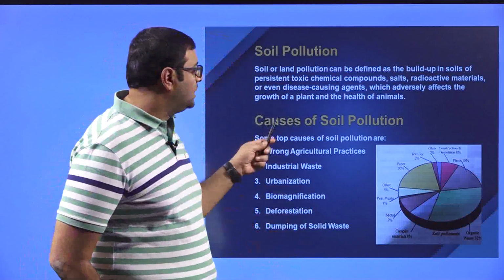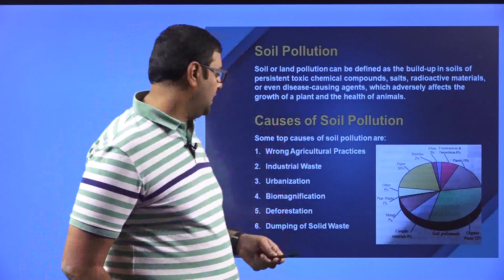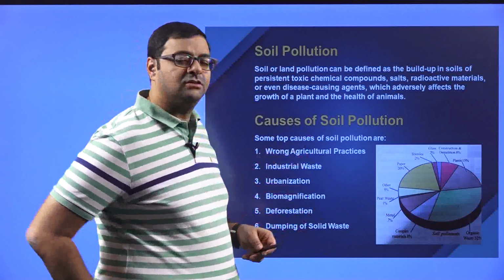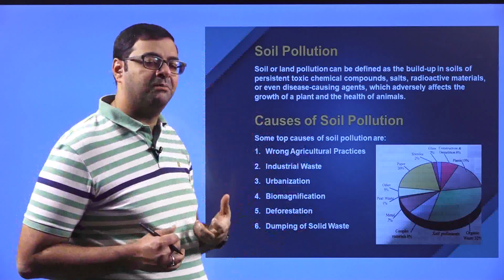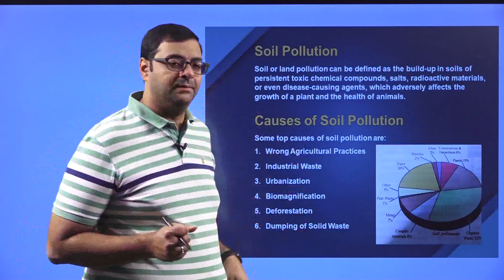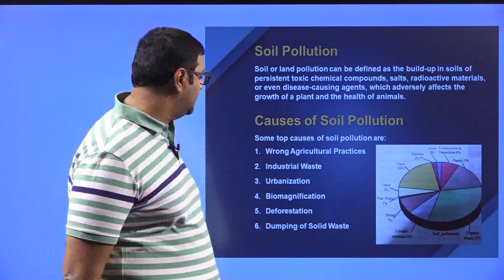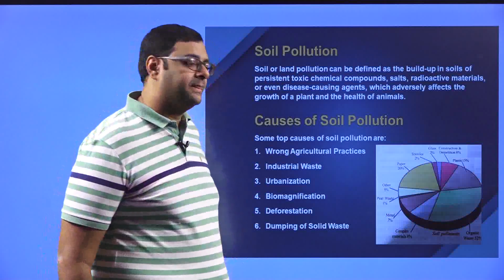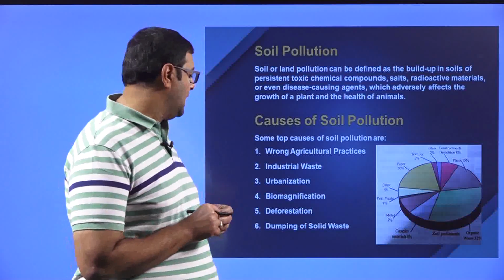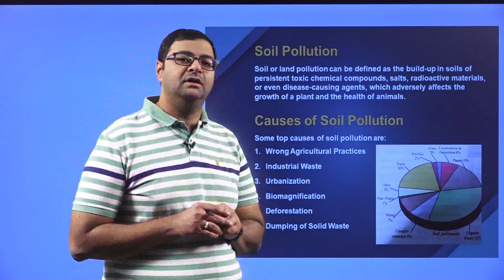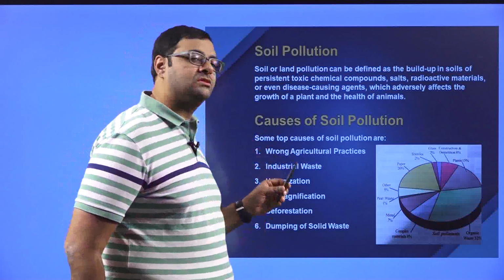Now what are the causes of soil pollution? Some top causes are wrong agricultural practices. If you are not practicing agricultural methods properly, then the soil can get polluted. The second one is industrial waste, the third is urbanization, the fourth is biomagnification, the fifth is deforestation, and the sixth is dumping of solid wastes. These are the top causes of soil pollution.